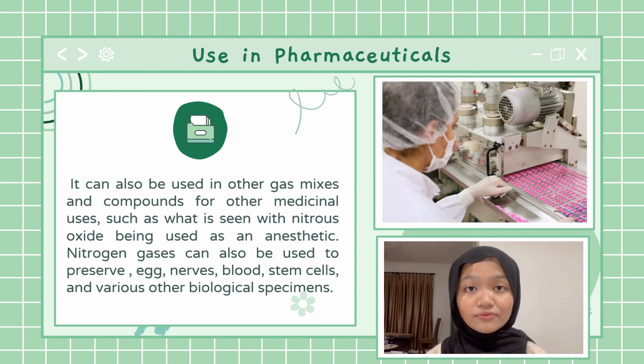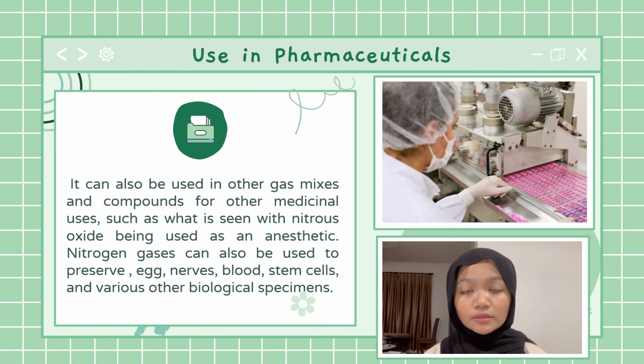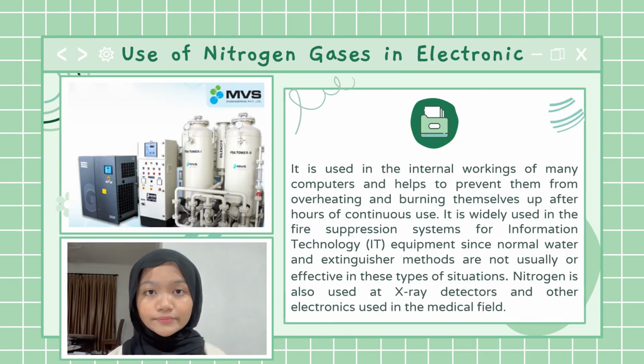Other than that, nitrogen gases has shown to be very influential in chemical reactions and compounds, and has been used extensively in pharmaceutical industry. It is used for other gas mixes and compounds for medicinal uses, such as what is seen with nitrous oxide being used as an anesthetic. Nitrogen gases can also be used to preserve egg, blood, nerves, stem cells, and various other biological specimens.